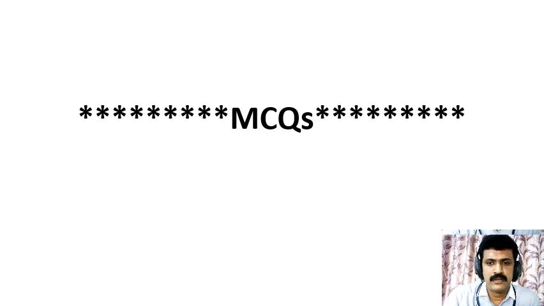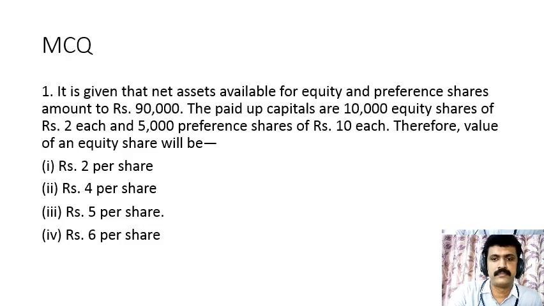Now let us discuss some multiple choice questions on this. Firstly, it is given that net assets available for equity and preference shares amounts to 90,000. The paid up capitals are 10,000 equity shares of rupees 2 each and 5,000 preference shares of rupees 10 each.